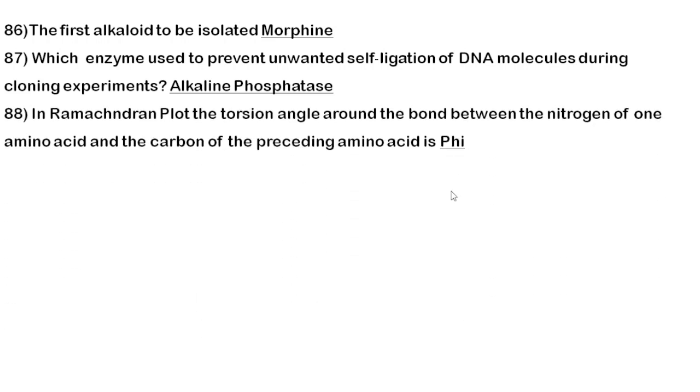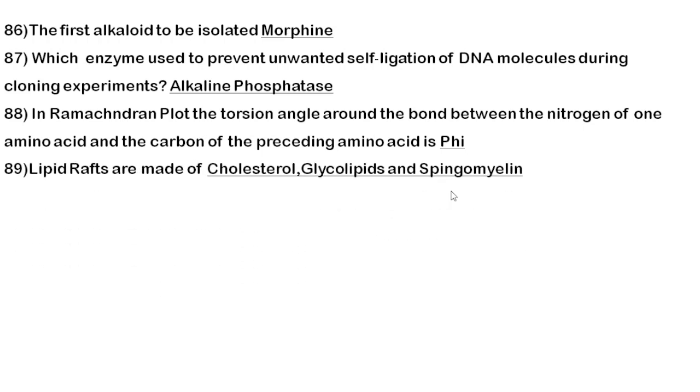Next, in the Ramachandran plot, the torsion angle around the bond between nitrogen of one amino acid and carbon of the preceding amino acid is phi angle. What about psi angle? What about omega angle? You need to tell me in the comment section. So next question: lipid rafts are made of. Lipid rafts are made up of cholesterol, glycolipids and sphingomyelin.